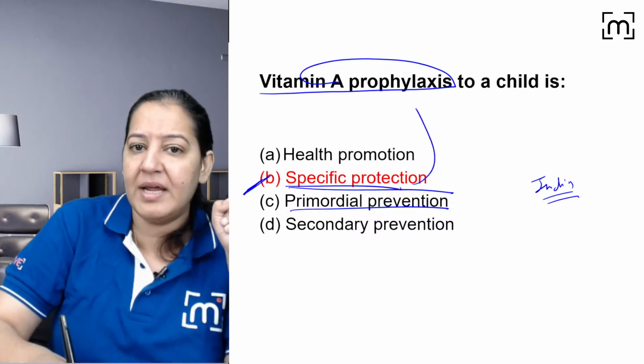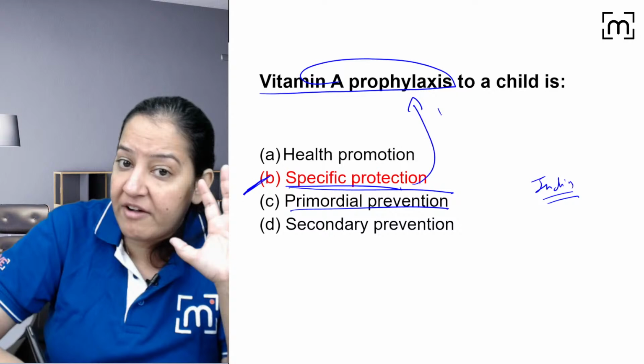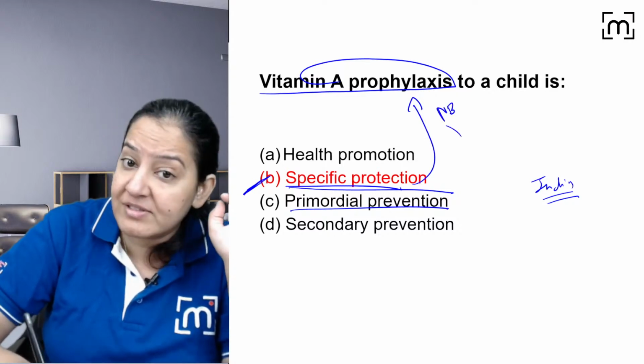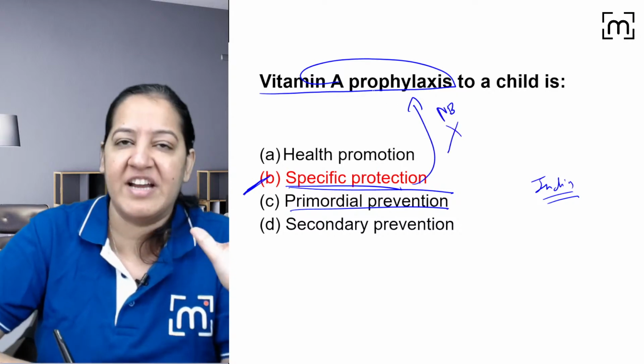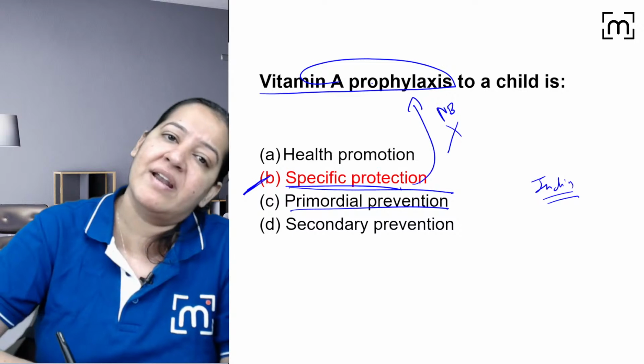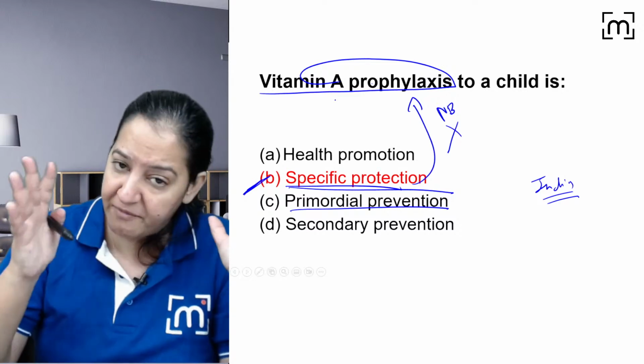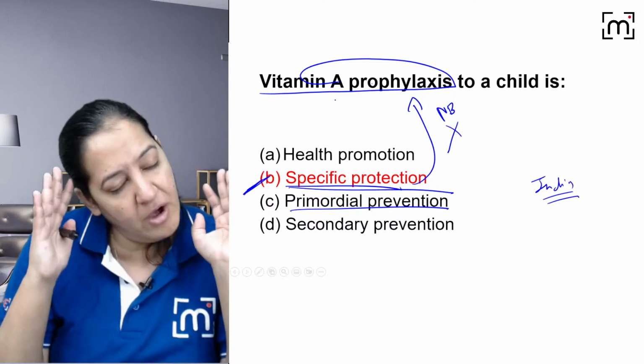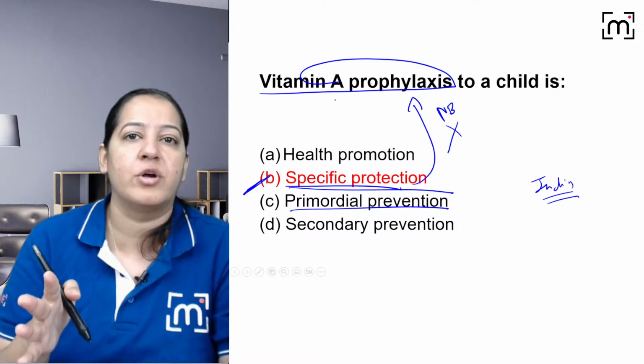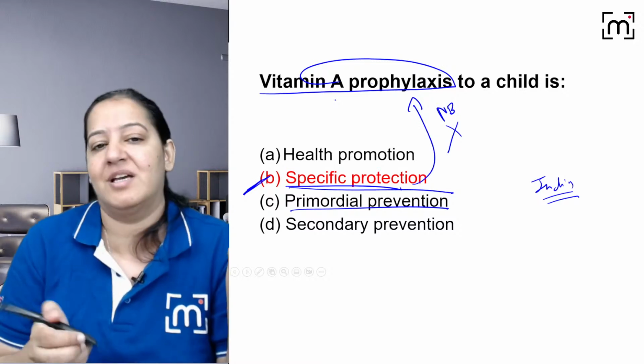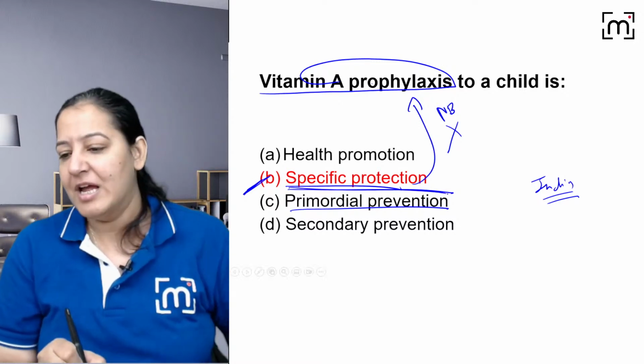If you give vitamin A prophylaxis, the child will not have night blindness. The child will not have xerophthalmia. But on giving vitamin A prophylaxis, it is not that you are preventing the child from polio. No, we are preventing only xerophthalmia, night blindness, Bitot's spots, whatever conditions are caused by vitamin A deficiency. So it is specific protection. You all are right. Give me a thumbs up.